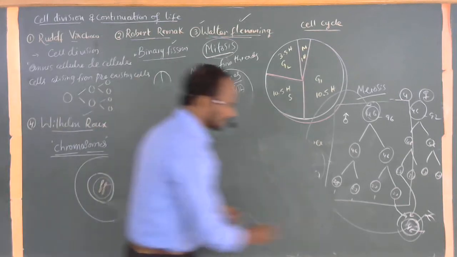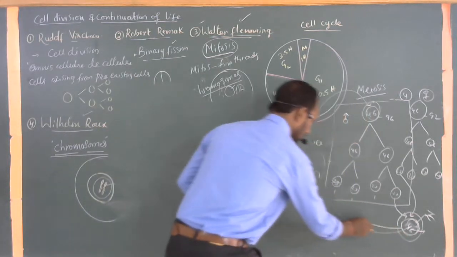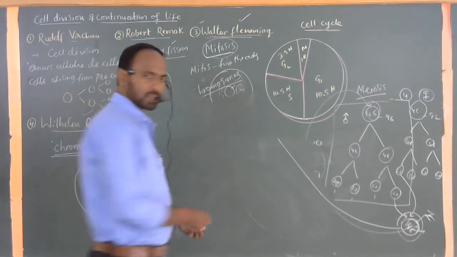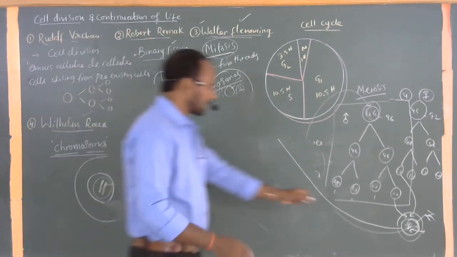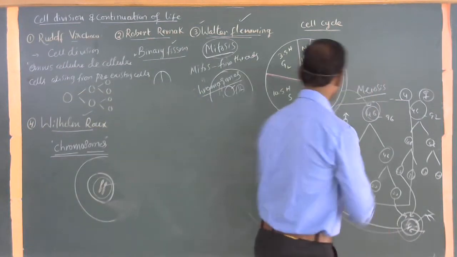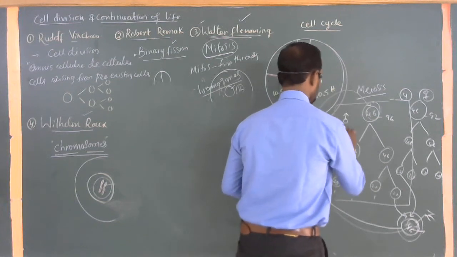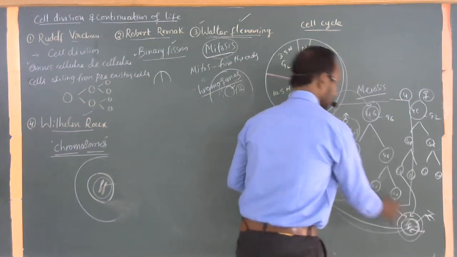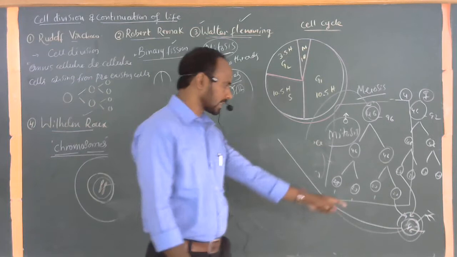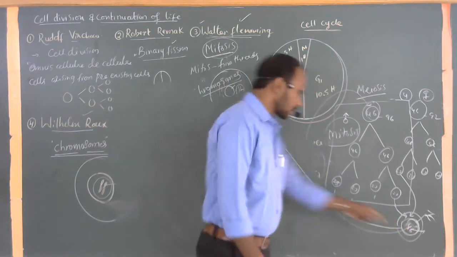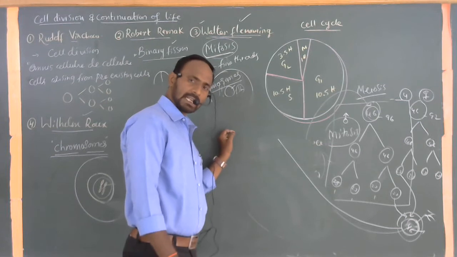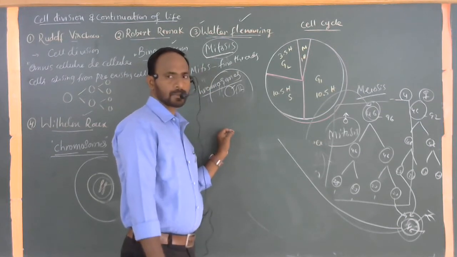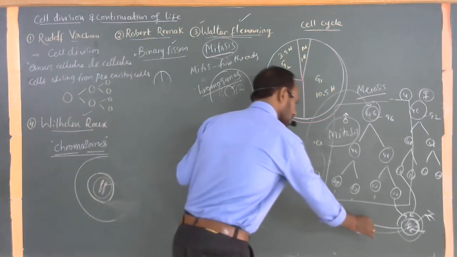So, for example, this is the zygote cell. The zygote cell can divide by the mitosis process once again, all the time. The zygote continuously dividing is called mitosis. Now, this is a diploid set of chromosomes, a diploid cell. This is two cells, dividing into 2, 4, into 2, 8, into 2, 16, 32, 64, like this. Uncountable divisions take place.